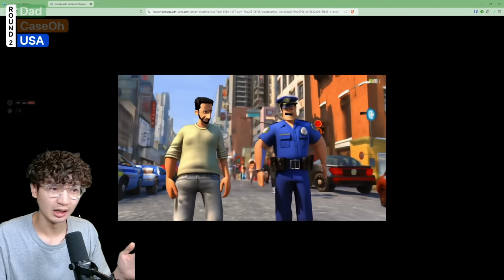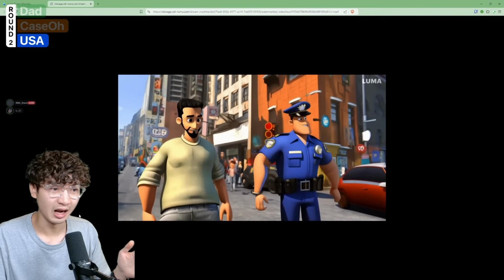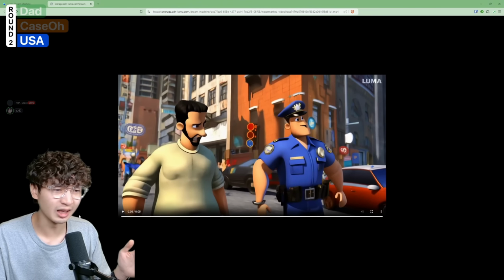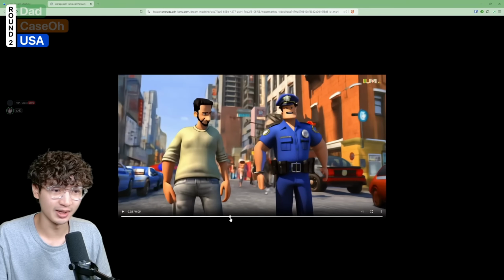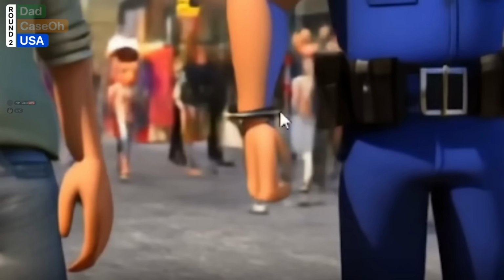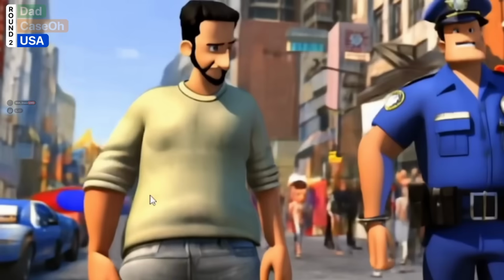Why is his mouth moving like that? What? Okay, what was that? Why do their eyes look like that? But I don't know. This doesn't really look like they're being arrested. And why is the police officer wearing the handcuff? Isn't this guy meant to be arrested?